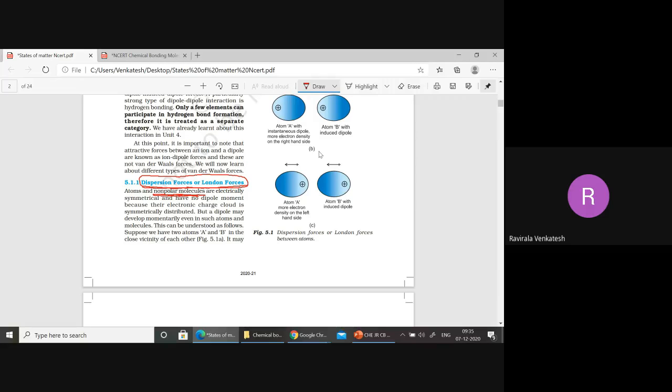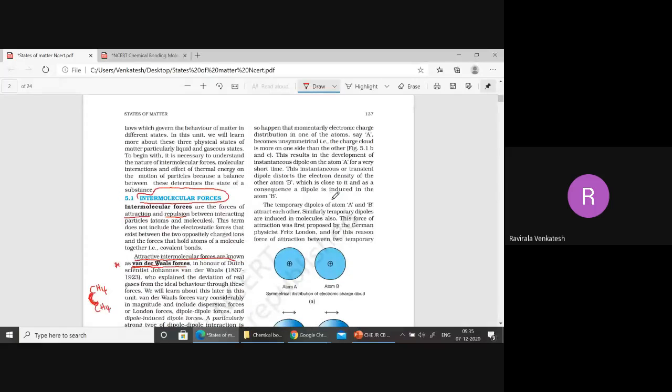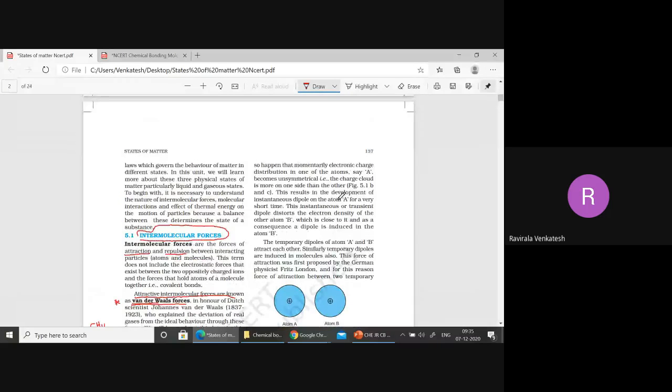Now what is a non-polar molecule? One which cannot develop any negative and positive charges. For example, A and A: I cannot write negative and positive between them because both have the same electronegativity. For example, hydrogen. Can you write negative and positive charge between these two? We have discussed this in dipole moment in chemical bonding, polar and non-polar. If you have any doubts regarding polar and non-polar, watch the dipole moment video again. Your doubts will be clarified.